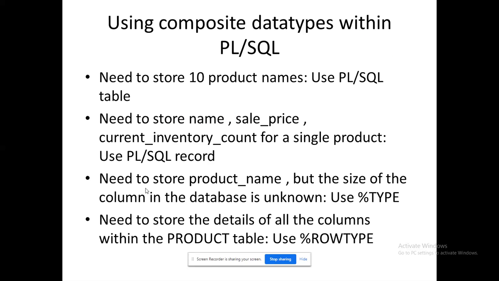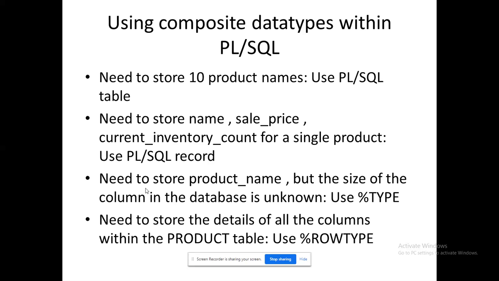Okay. So in a particular variable, I'm going to store 10 product names. In that case, I need to go for my composite data type. That's the first one. Second thing, for a single product, if I need to store heterogeneous data, I have to use the data type record. Okay, I have to use the data type record. So first one I could use the table.